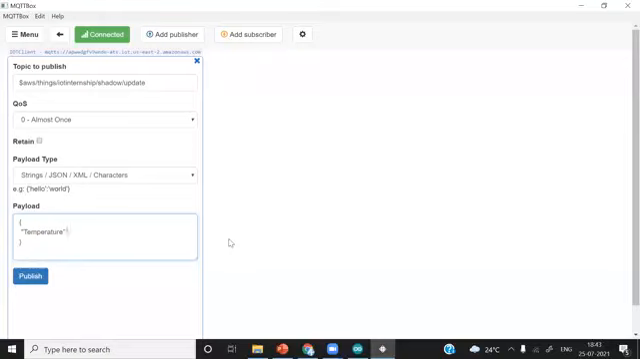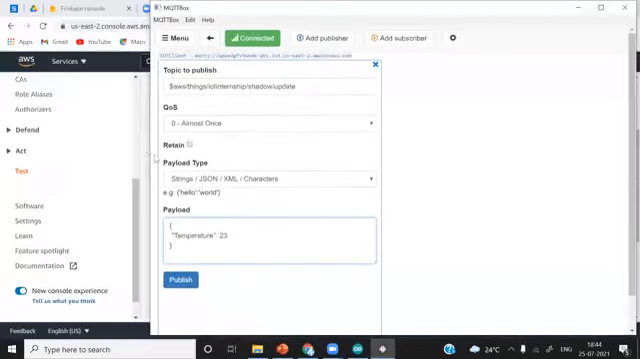If you want to write data in string, double quotes are a must. If you want to send integer data, simply write whatever the integer number is. Temperature is most of the time an integer or float, so I'll just send an integer, and then simply click on publish. Okay, I will minimize this one.